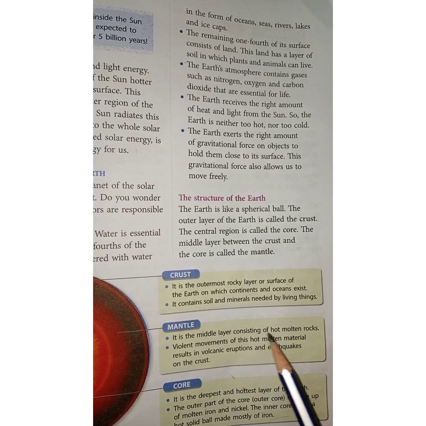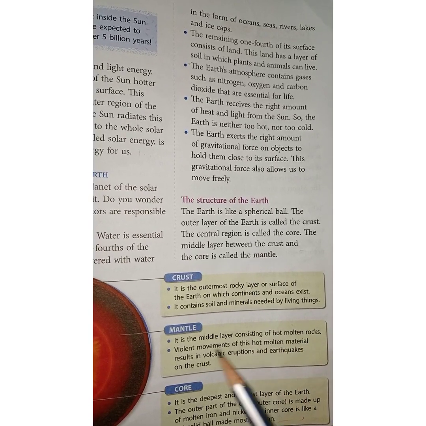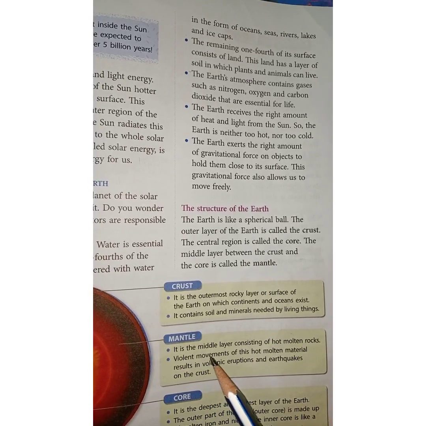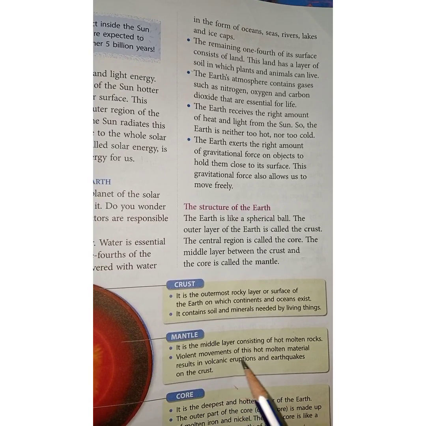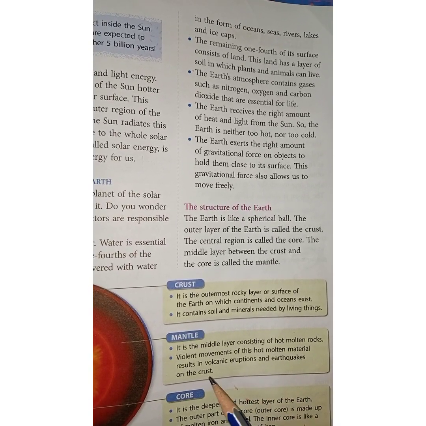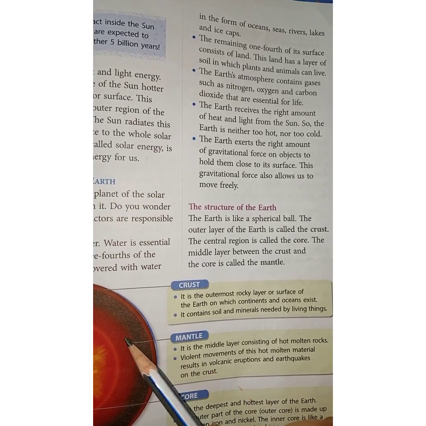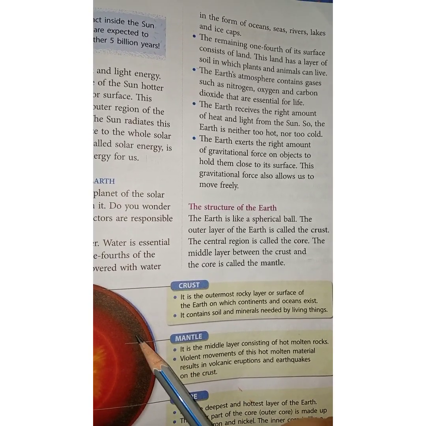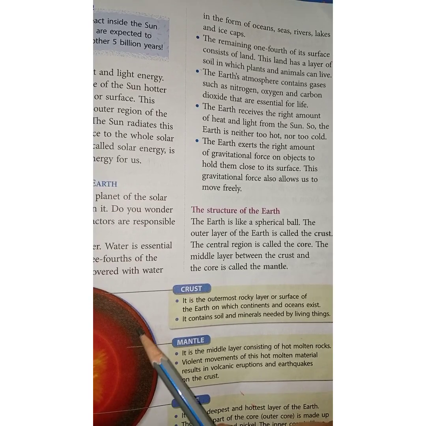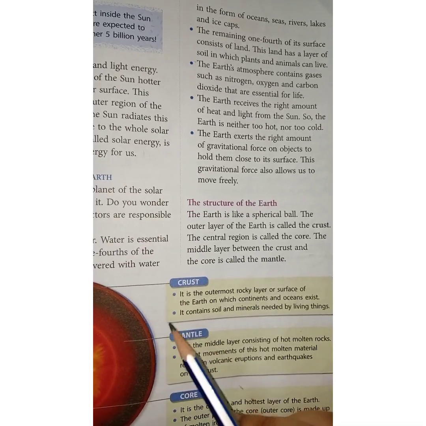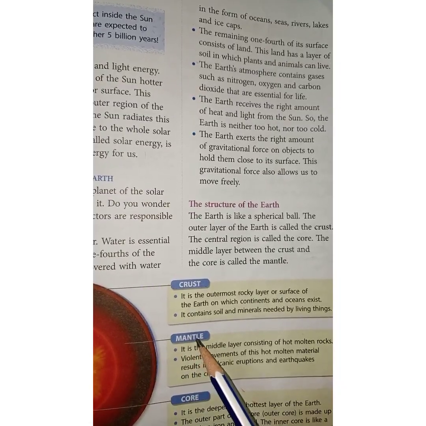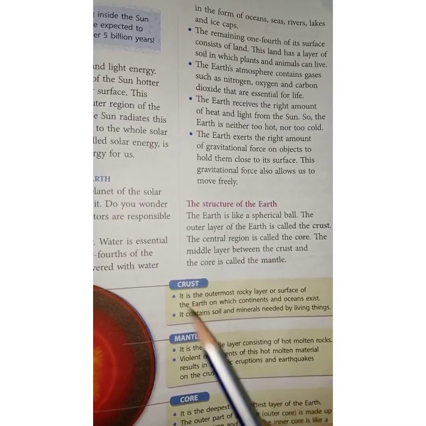Let us learn about the mantle. It is the middle layer, and consists of hot molten rocks. Violent movements of this hot molten material result in volcanic eruptions and earthquakes on the crust. So when there is some movement in the mantle, then only we can see volcanic eruptions and earthquakes on the crust. The effect of the mantle is seen on the crust.